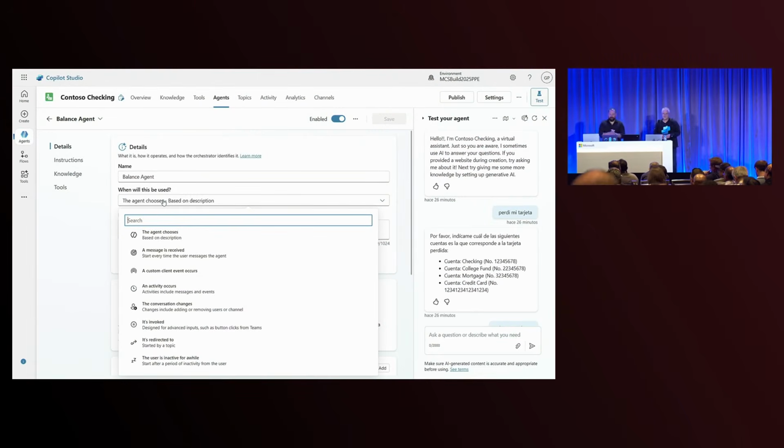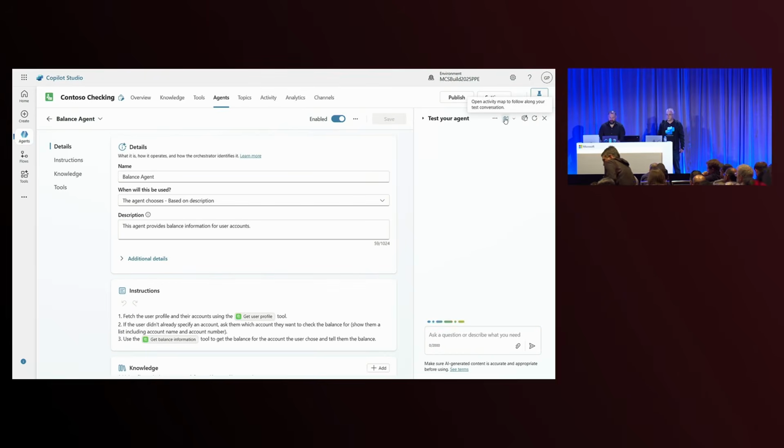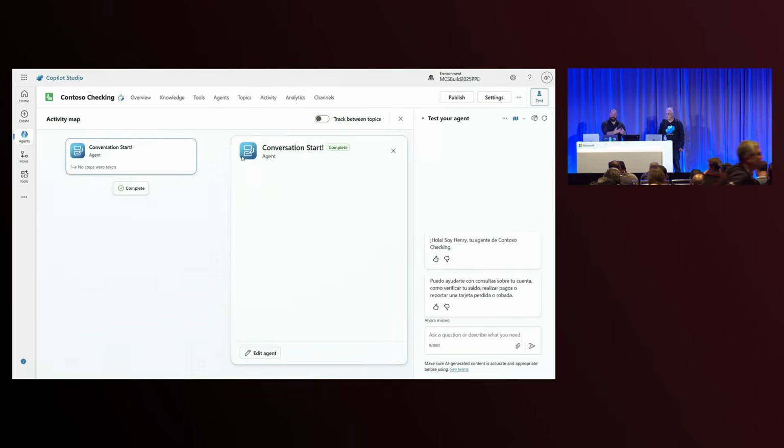You can also have the agent listen to specific triggers. As such, what Mike was showing, you were able to listen to the conversation start trigger. And let's say when we restart this conversation, you can see here the conversation start agent actually got triggered. So you have multiple types of trigger that you can now have your specialized agent listen for and get activated on. So this is something I just wanted to touch on. That's awesome. Back to you, Gary.